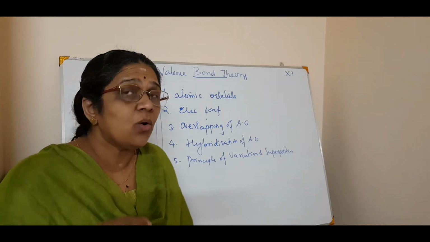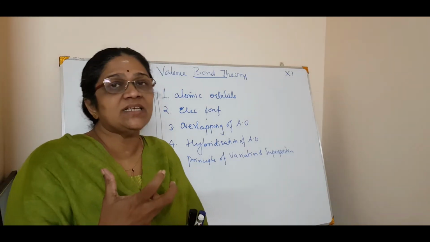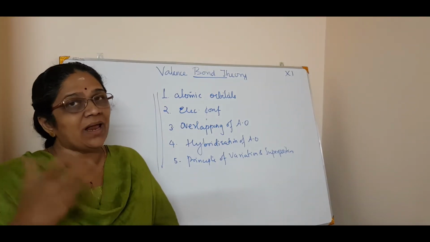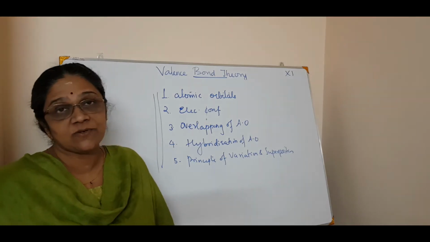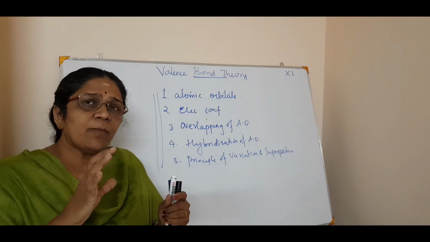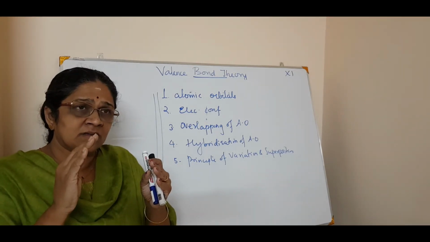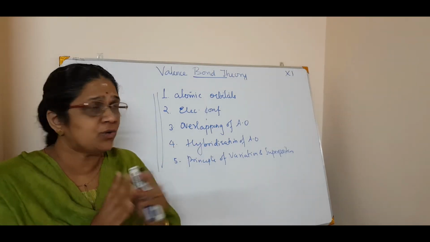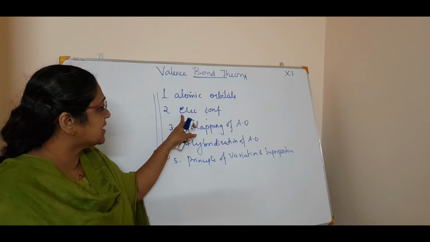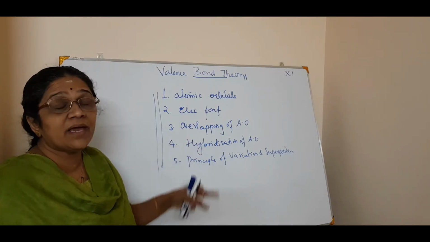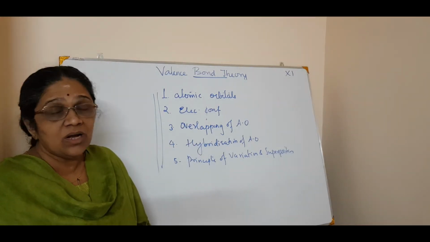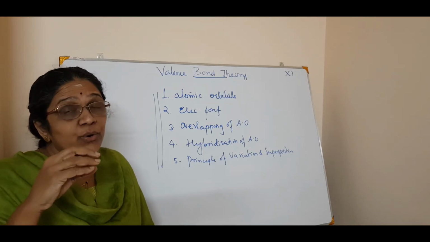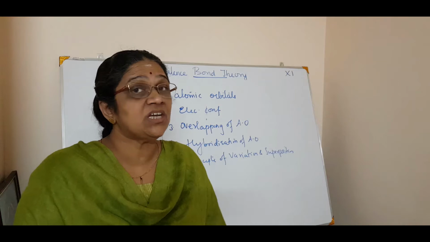But we are not going into so much detail on this, because when you go to higher classes you will have the principles of variation and superposition. Now we will just talk about how we can explain the geometry of a molecule through atomic orbitals, electronic configuration, overlapping and hybridization. It is only qualitative, and we are not going into any mathematical approach like the Schrodinger wave equation.